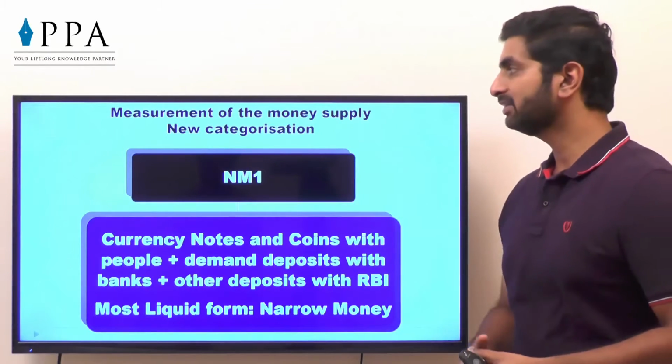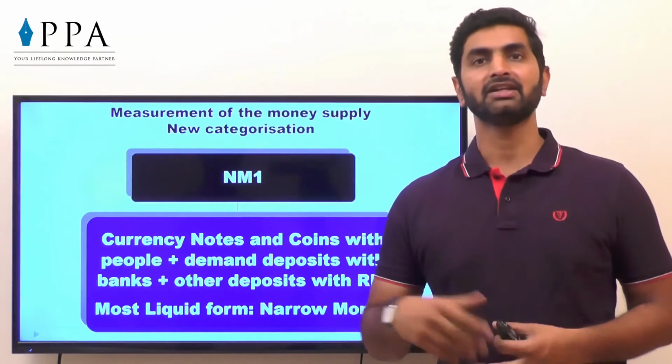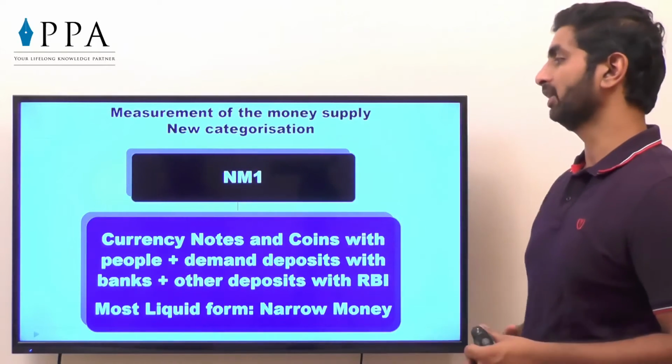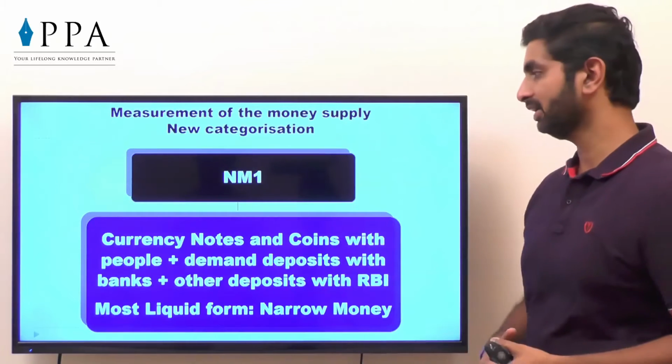Now measurement of money supply, new categorization. It's a latest categorization done by the RBI. NM1, that is new money 1, we can call it as.